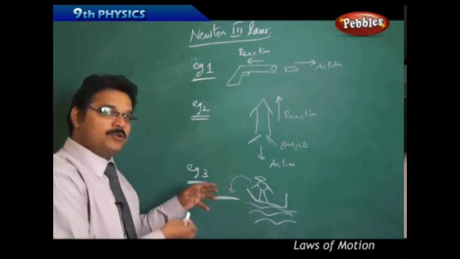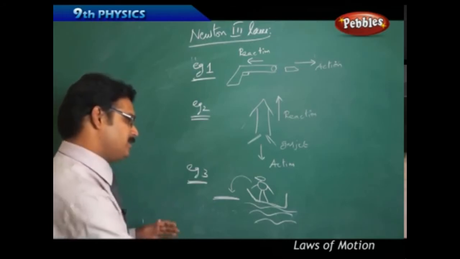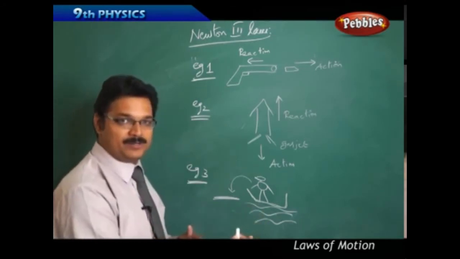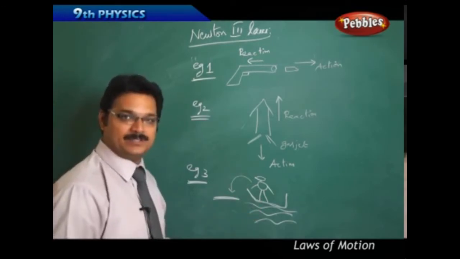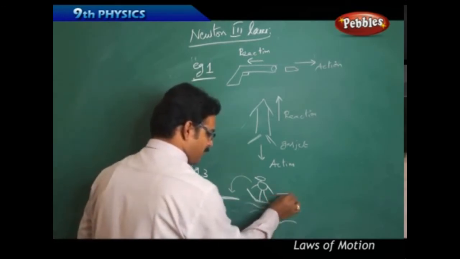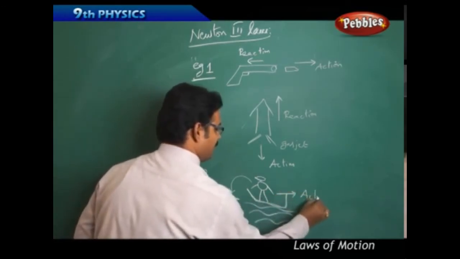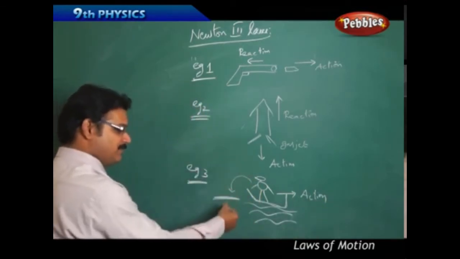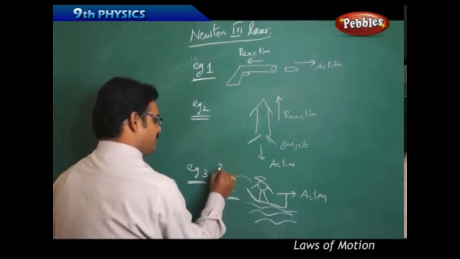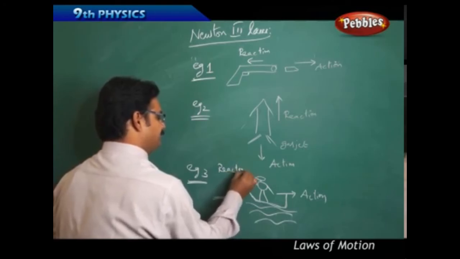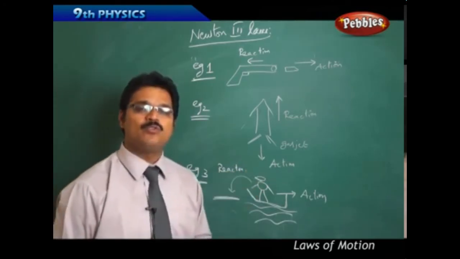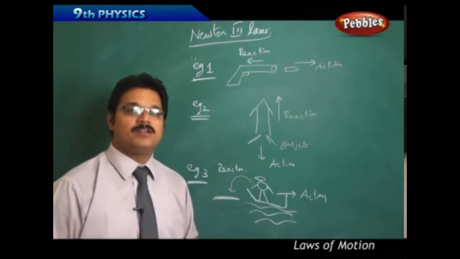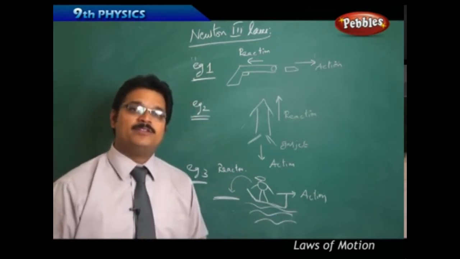You push the boat in the backward direction by kicking it with your legs, so the boat moves backward, which is the action. Because of that, you jump in the forward direction to the land, which is the reaction. Like that, we can give so many examples for Newton's third law, because it is a very general law that you can apply in your daily life.